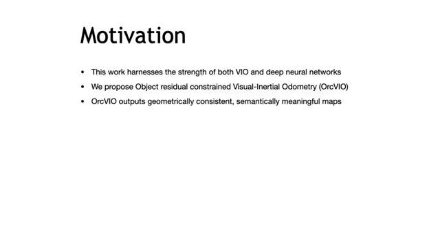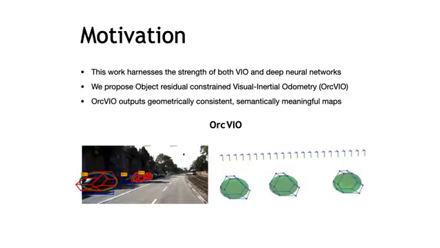Therefore, we propose a joint visual-inertial odometry and object-level mapping algorithm that could generate geometrically consistent and semantically meaningful maps. The key novelty of our work is the definition of semantic keypoint and bounding box residuals, the derivation of the associated closed-form Jacobians, and a tight coupling between online object mapping and camera pose estimation.